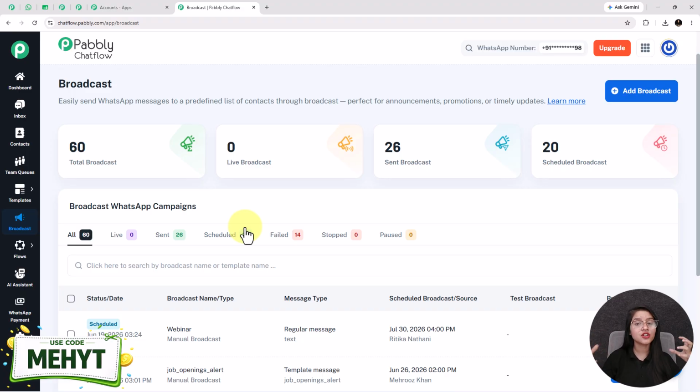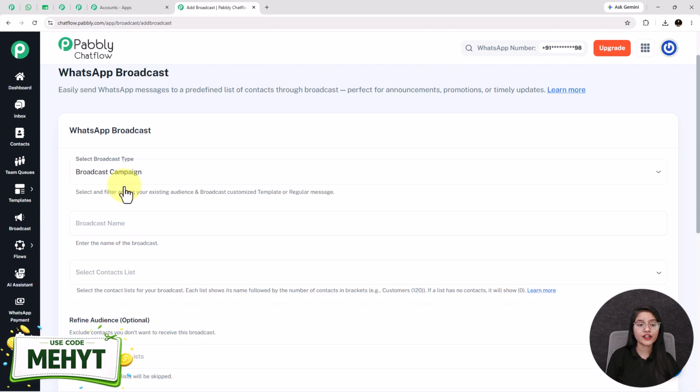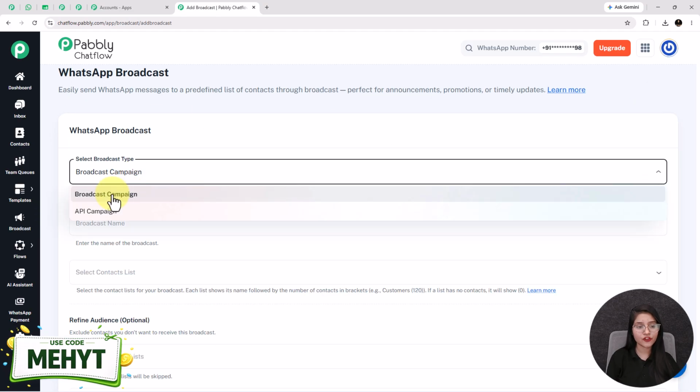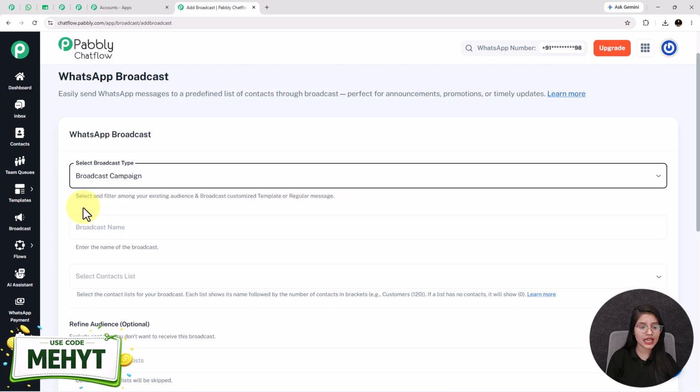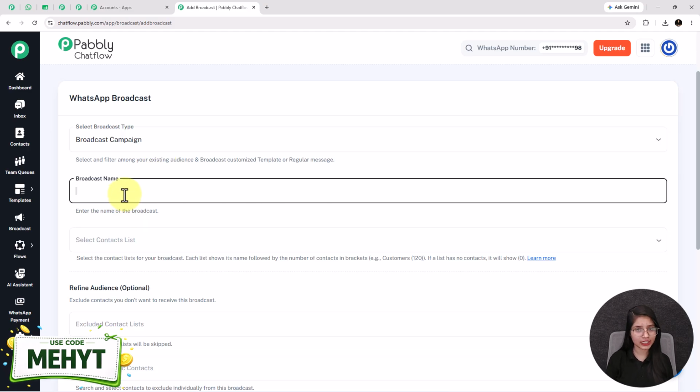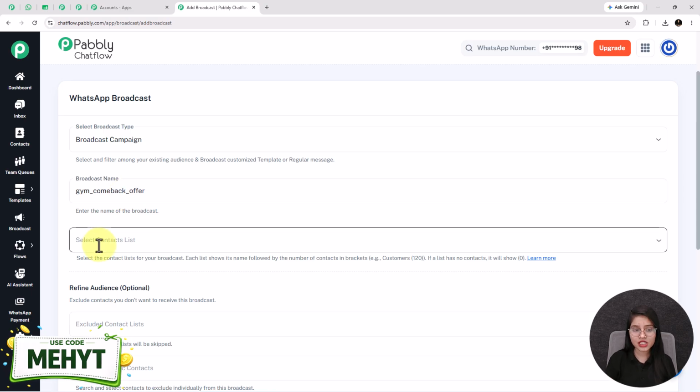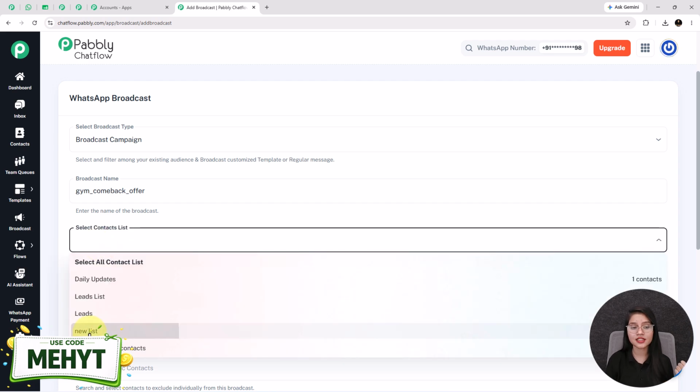Now, for creating a new broadcast, you have to click on this plus add broadcast button, where at first you have to select the broadcast type from here. That I am selecting as broadcast campaign. After that, give your broadcast name, which I am entering as gym comeback offer. Here in this field, you need to select the contact list to whom you want to send the broadcast message. I am selecting it as a new list.